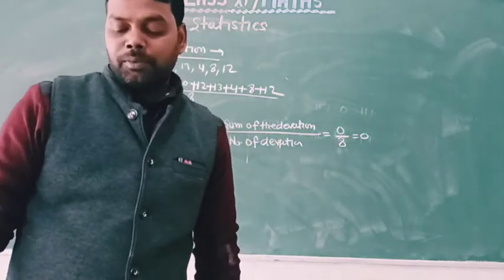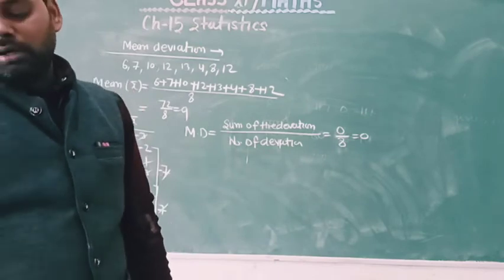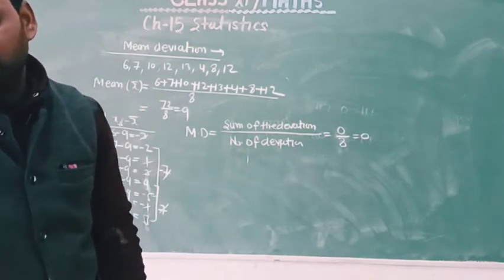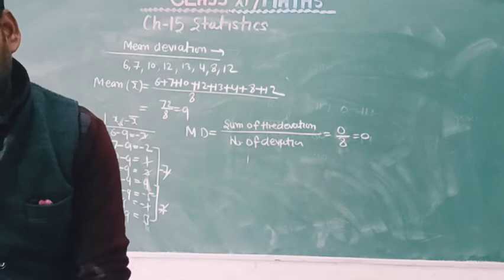Okay. So thus we find the mean of deviation about the mean is not of any use for us as far as the measure of dispersion is concerned.